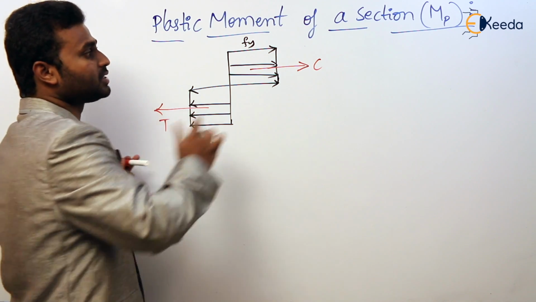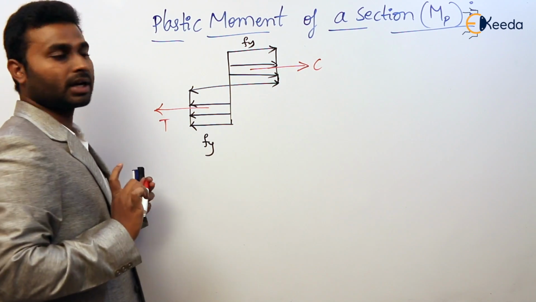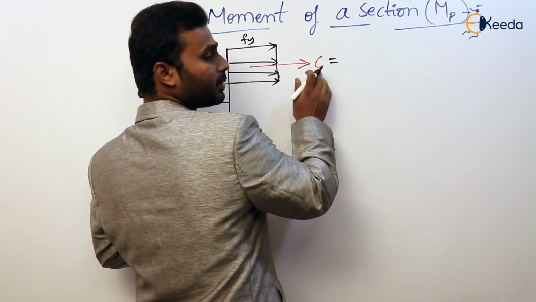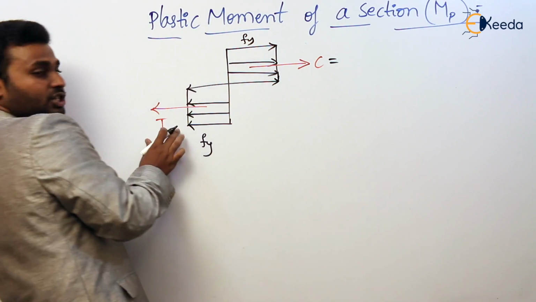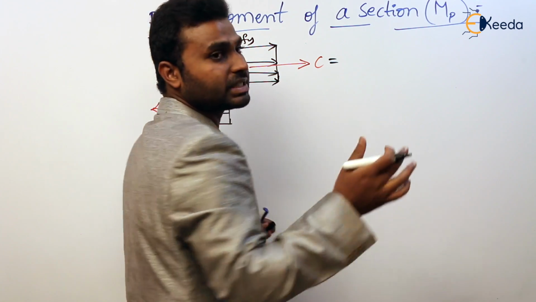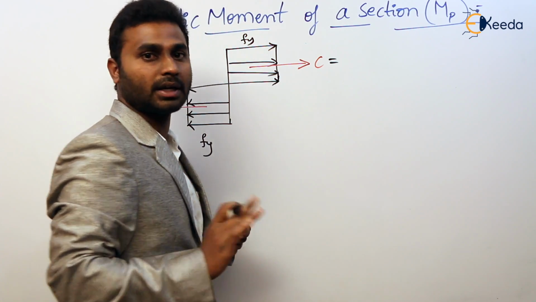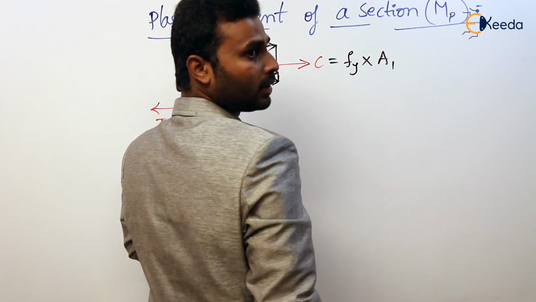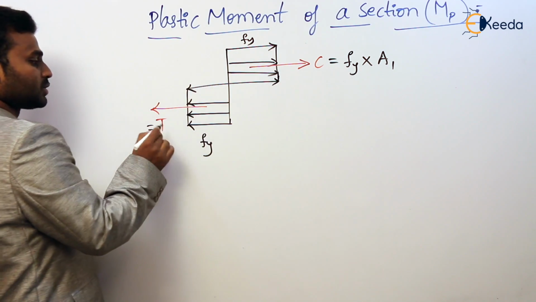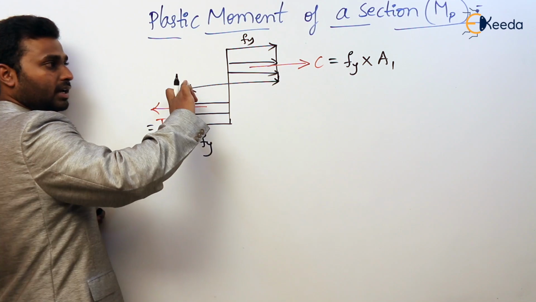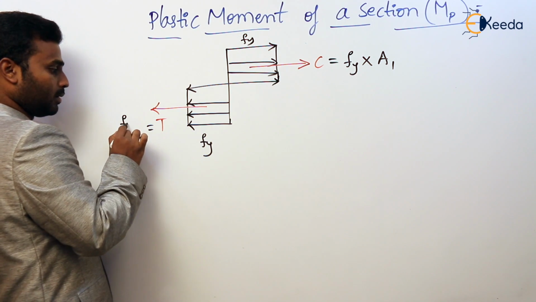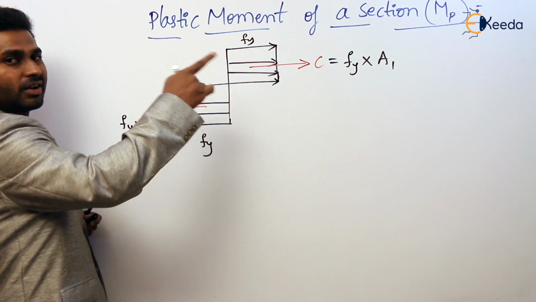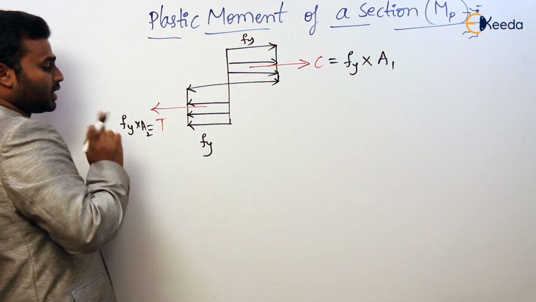For equilibrium, this C should be equal to T. Agree or not? So how do we get that force? C is the compressive force, T is the tension force. Force is nothing but stress into area. So this is stress Fy into area A1, and here also stress is Fy, and this area is A2. So C is equal to Fy into A1 and T is equal to Fy into A2.